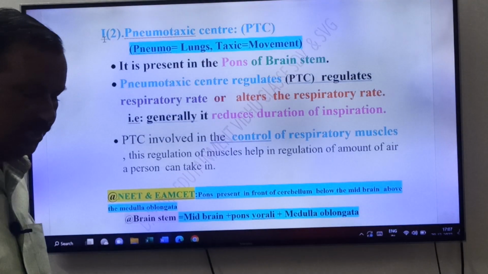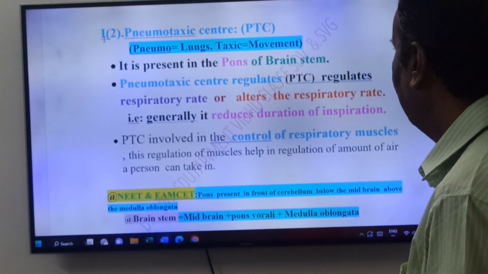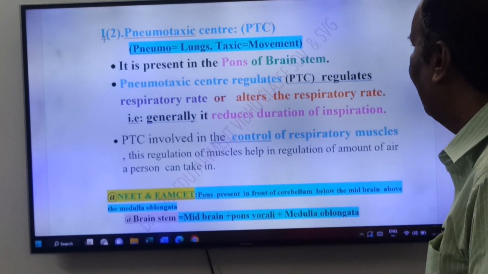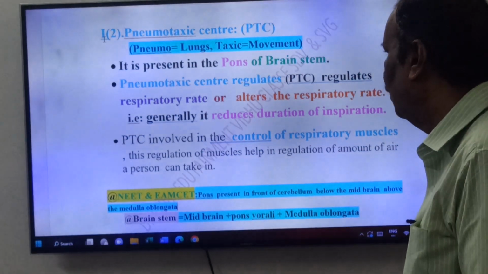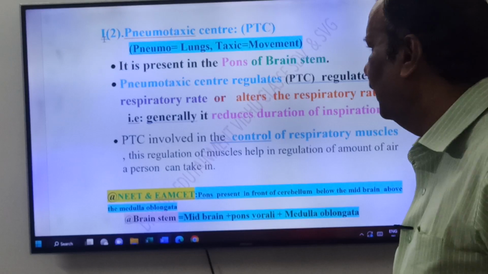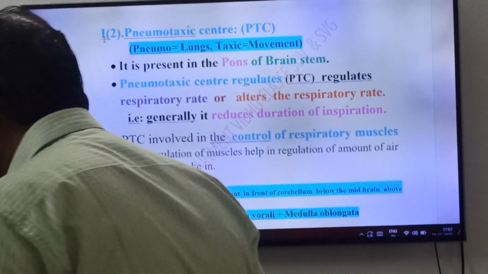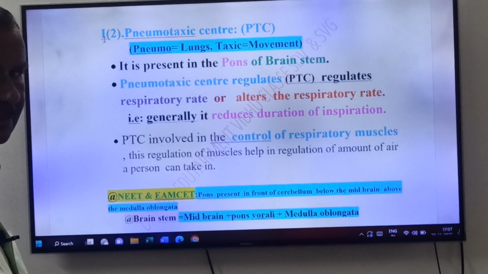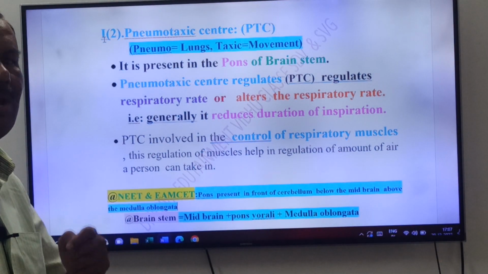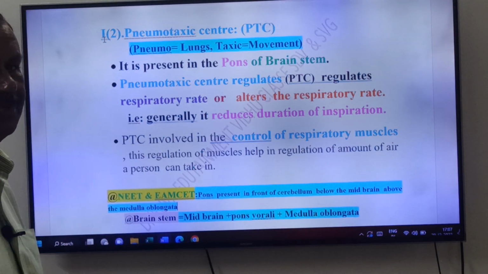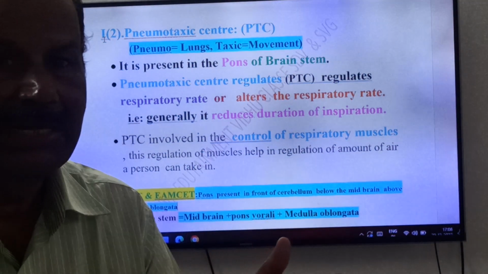Now come to the second one, friends. Pneumotoxic Center, that is PTC. Pneumo means lungs, toxic means movement. This pneumotoxic center is present in the pons of the brainstem, whereas the respiratory rhythm center is present in the medulla oblongata. So it regulates the movement of the lungs.